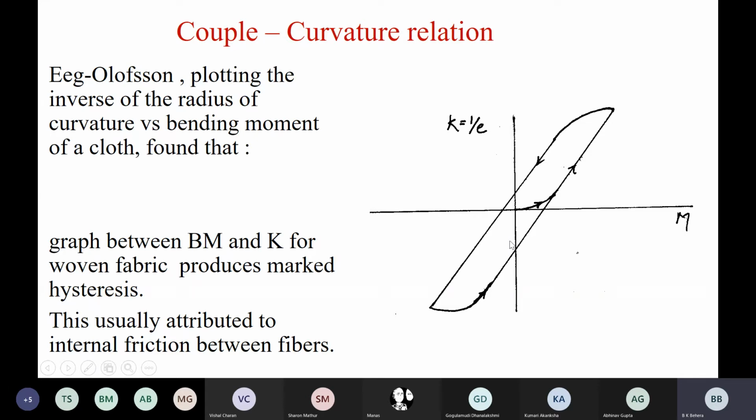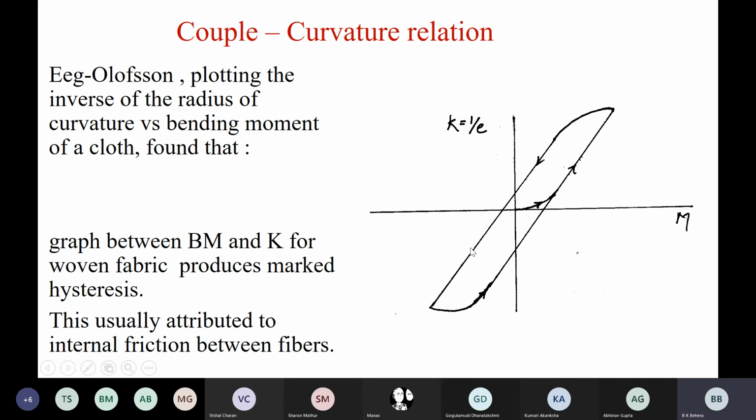But anyway, that point I will discuss subsequently. Since I am now explaining what is hysteresis, you try to understand what is hysteresis here. And in the couple curvature curve of a plain woven fabric, this is a typical hysteresis diagram. And the last sentence, remember, why this hysteresis happens. This is usually attributed to internal friction between fibers.